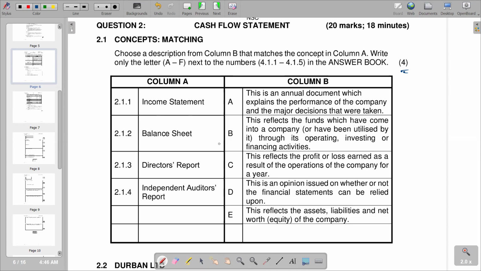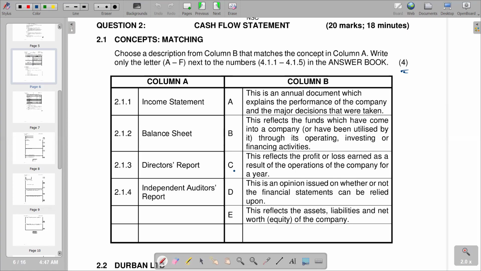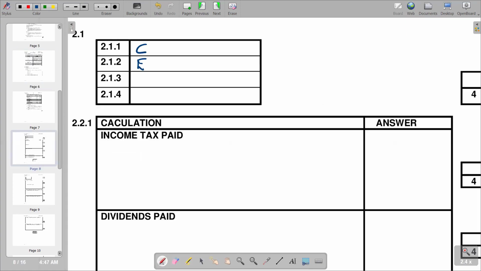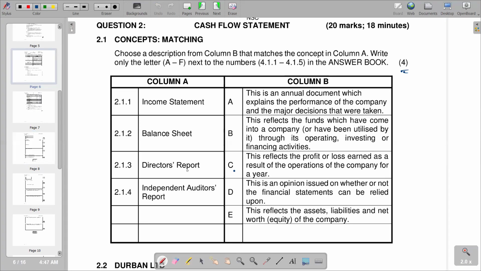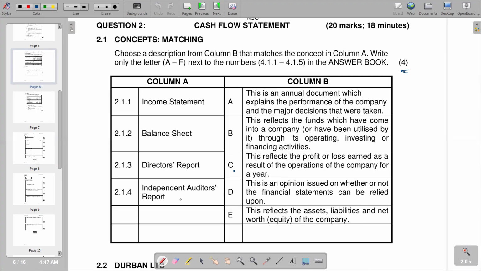If you go to C, this reflects the profit of the company for a year. So we put 2.1.1, presenting it as our C. Then we move on to the next part. Explanations given, we got E. So we can go to the next question, which is now going to be director's report. So director's report, we got to explain the performance of the company and major decisions that were taken. So we have A as the correct response. 2.1.4. The independent auditor's report, whether or not the financial statements can be relied upon. So we have D as the correct response.